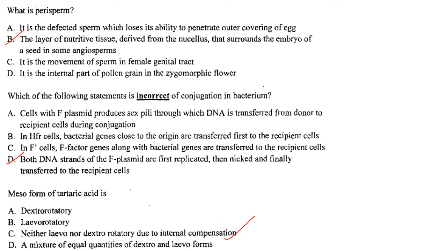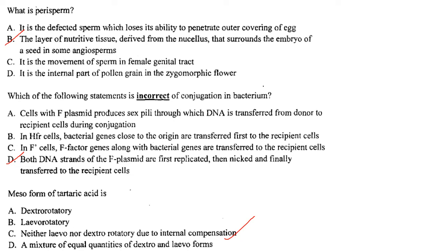Then next one. Both DNA strands of the F plasmid are first replicated, then nicked and finally transferred to recipient cells. So it is not correct. It is by the rolling circle method that the F plasmid is transferred to the recipient cell.